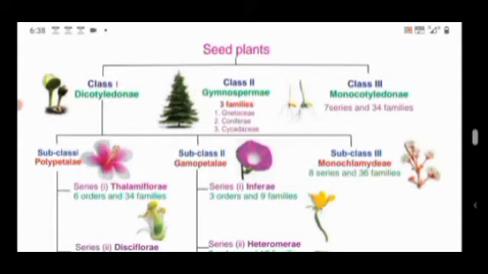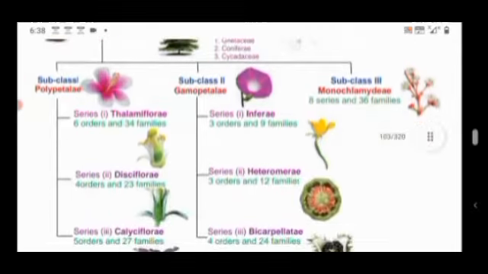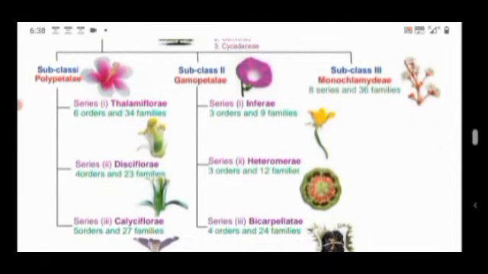Plants that come under this class are divided into 3 subclasses: subclass 1 Polypetalae, subclass 2 Gamopetalae and subclass 3 Monochlamydeae. First, subclass 1 Polypetalae, the plants with free petals. Poly means many. The plants possess many petals which are free, separately present, and dichlamydous flowers. Dichlamydous means the flowers have distinct calyx and corolla. That is, the calyx is green in color and the corolla is colorful. These come under Polypetalae.